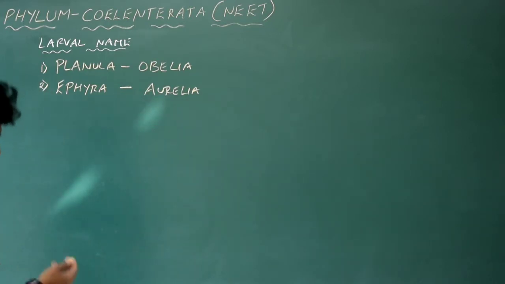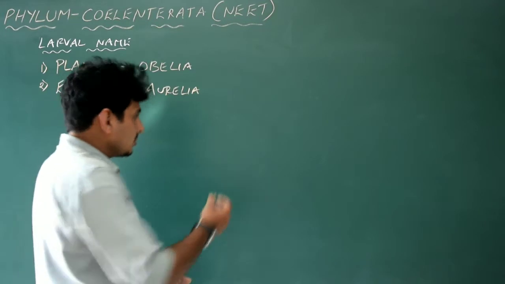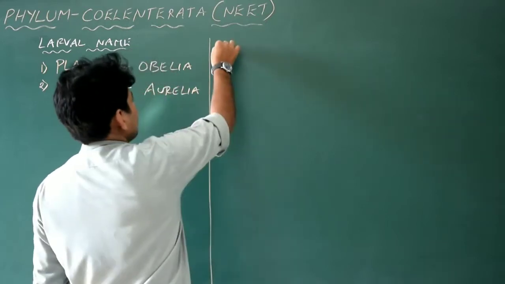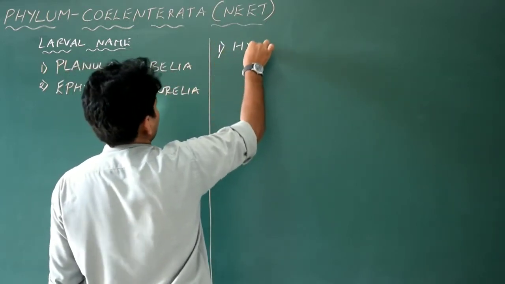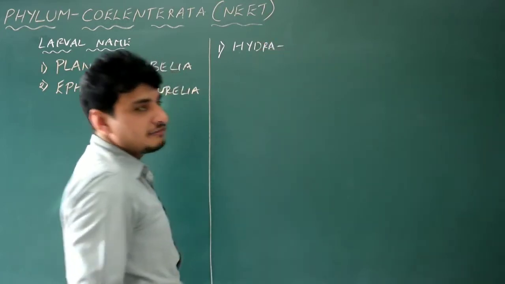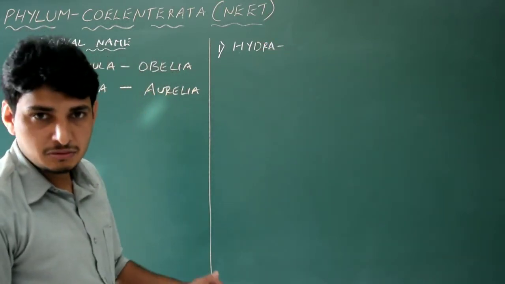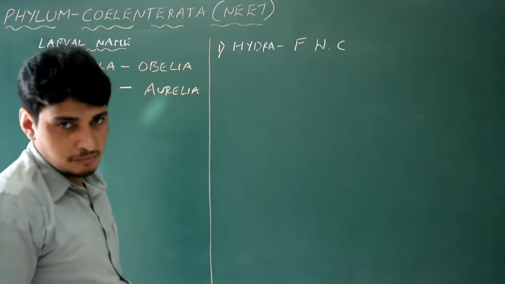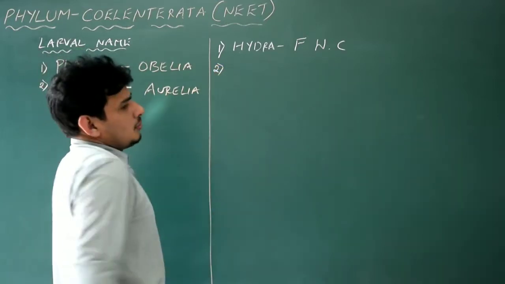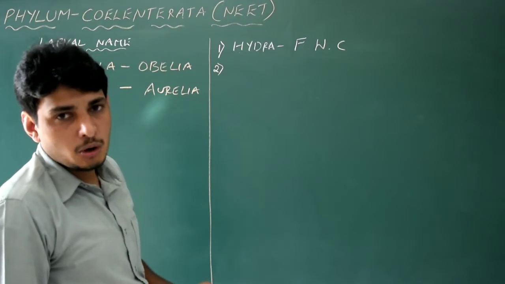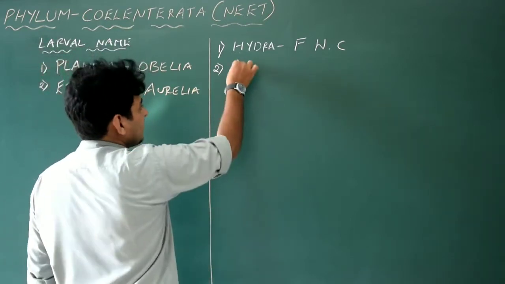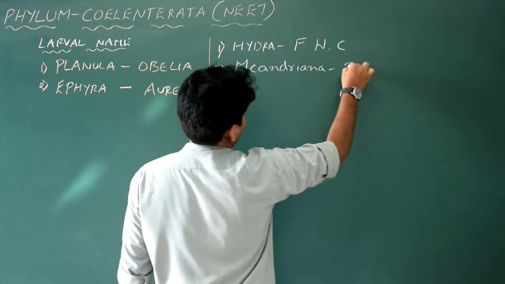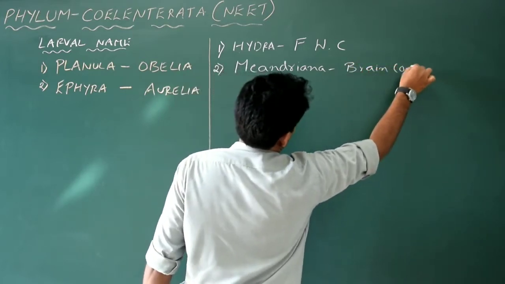Note this point, important. And another important thing I would want to write here. The first important point is the hydra. Very important question. Hydra is the only freshwater coelenterate. So we write here freshwater coelenterate. Note this point, important. The second one is, which particular coelenterate is called brine coral? Brine coral is Meandrina. It is brine coral. Okay.